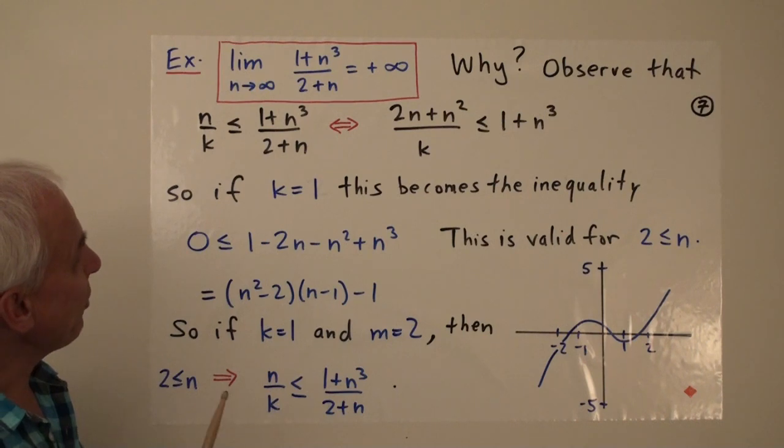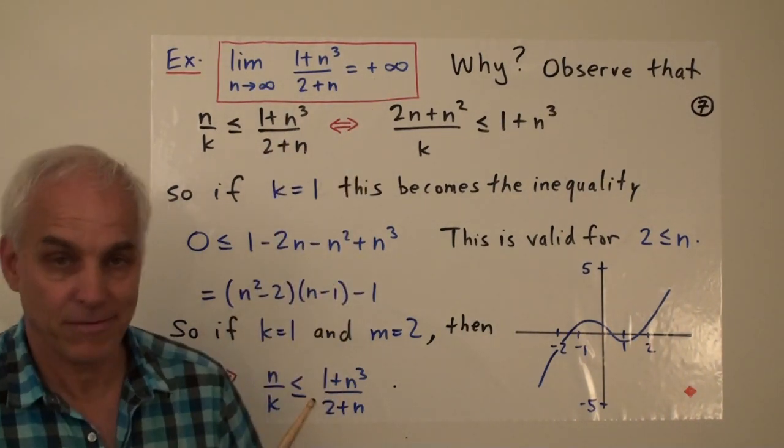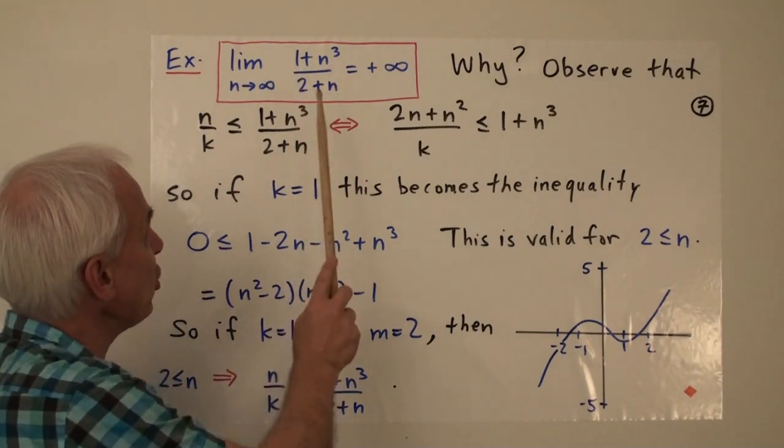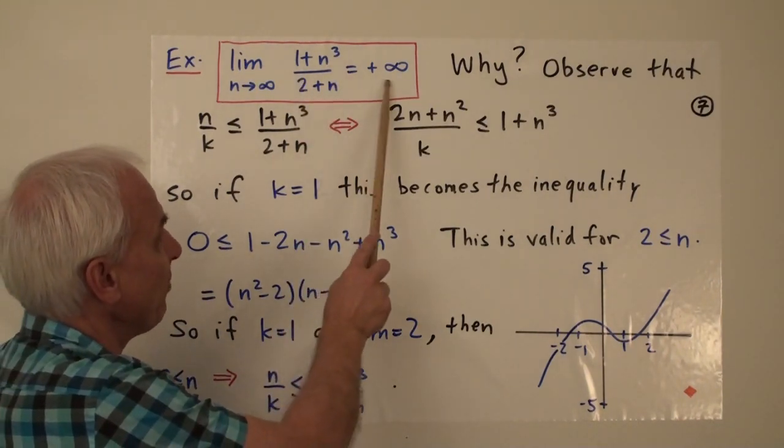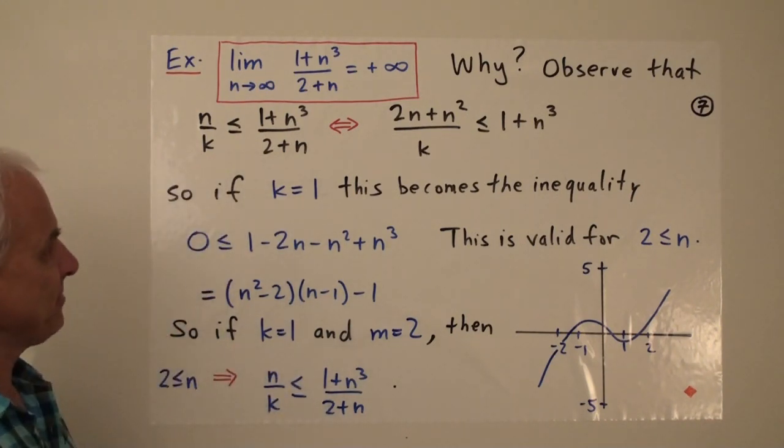Okay, so an example. Here we have a situation where we have a limit going to plus infinity. The limit of 1 plus n cubed over 2 plus n equals plus infinity. Let's explain why that is.